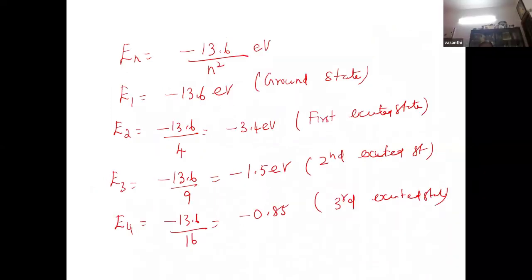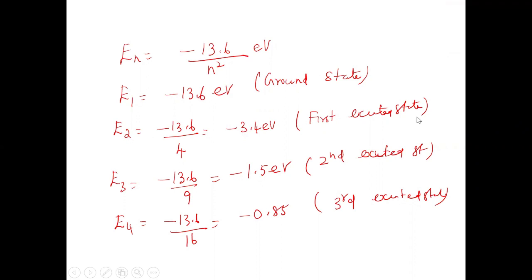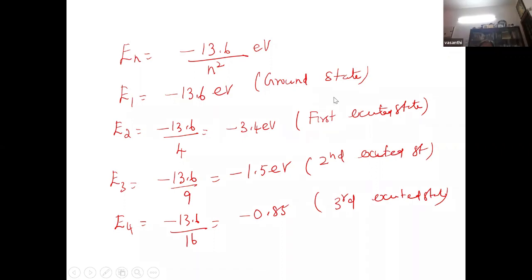You should also ask the children to memorize these values because they will be very useful. Let them substitute N is equal to 1. So E1 is minus 13.6 eV, that is the ground state. We call E2 the first excited state, N is equal to 2. Ground state is N is equal to 1.